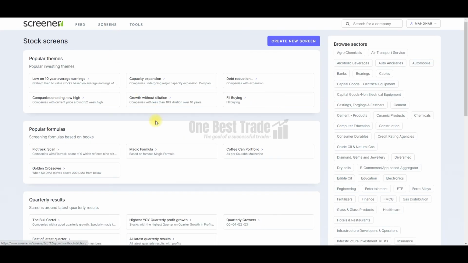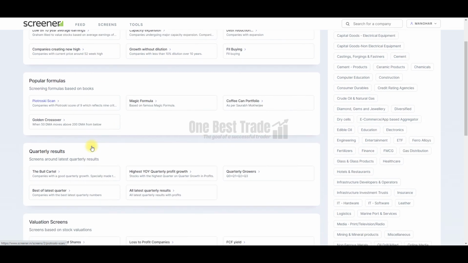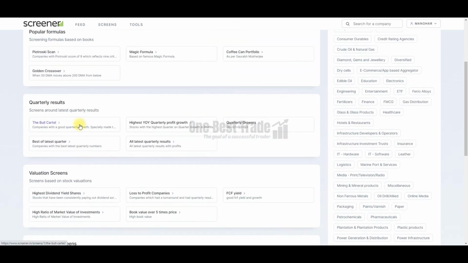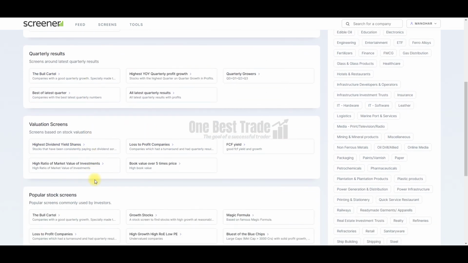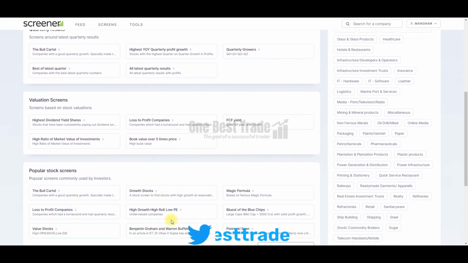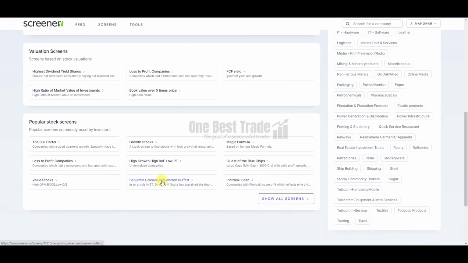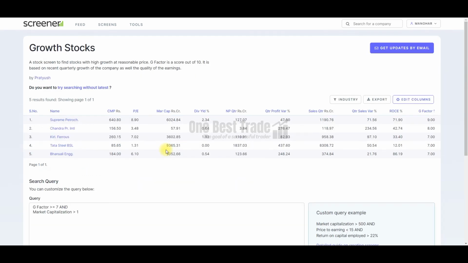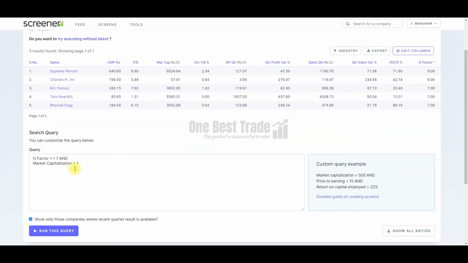In this tab you can find ready screeners based on the popular themes, popular formulas, and also based on the quarterly results, and also based on the valuations. And also you can find here some ready scanners by experts. For example, you want to search growth stocks, just go and click it. You can find the growth stocks. Here you can modify the parameters. You can then run the query.